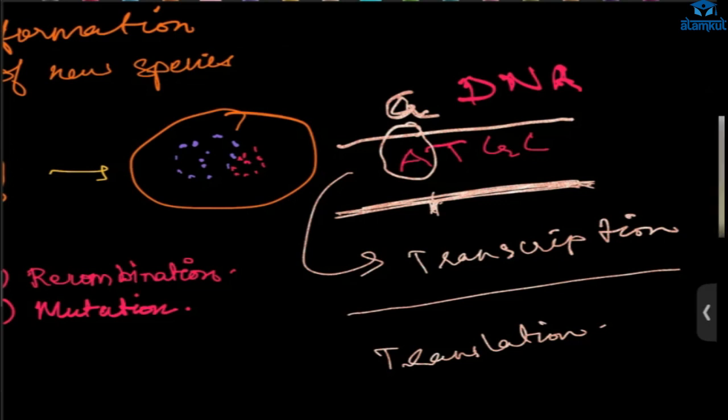But if the protein is changed, then the organism will die. Maybe the changed protein is better than the first one.